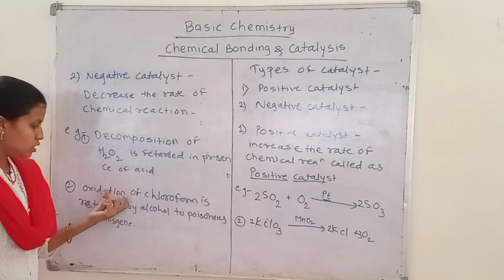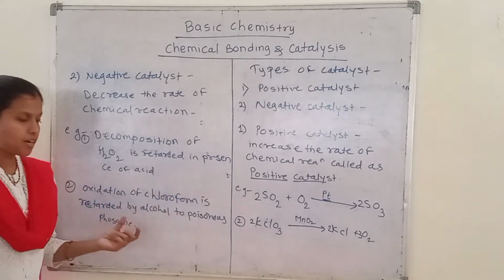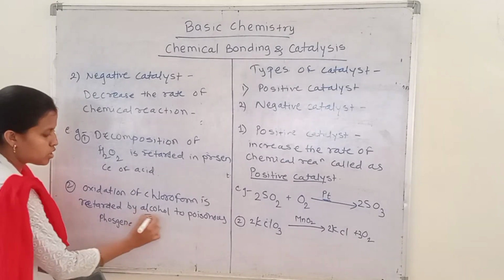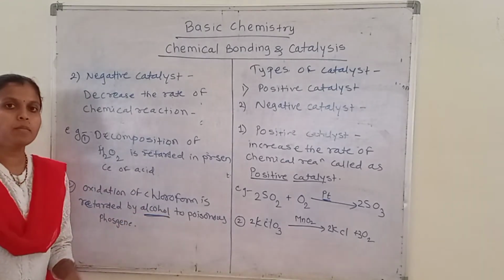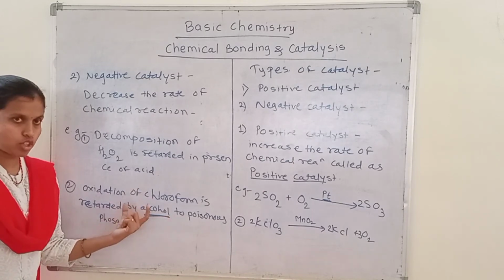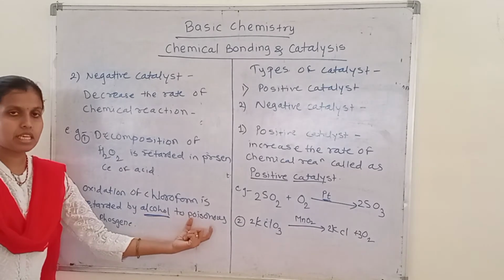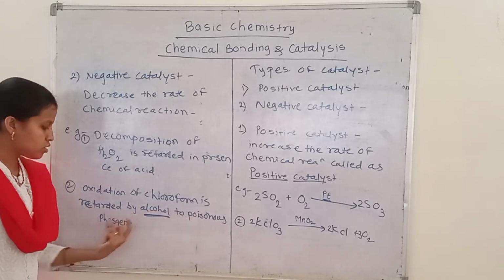So in this example, oxidation of chloroform is retarded by alcohol. So in this reaction, this alcohol will be the negative catalyst because it can retard this chemical reaction. But this is very useful also because in this reaction we get the product, poisonous phosgene.